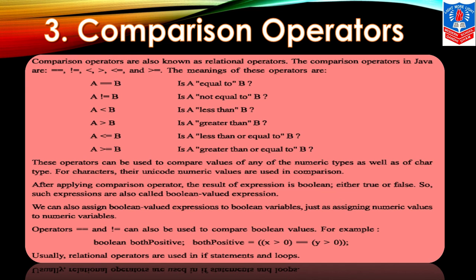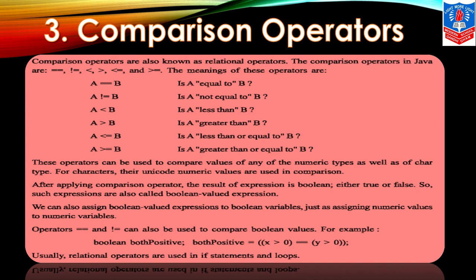Okay children, now these operators can be used to compare values of any of the numeric types as well as character types. For characters, their Unicode numeric values are used in comparison. Yes, you might be asking, in characters we are putting A, B, C or strings, how come? Those characters' Unicode values are compared. Got it?